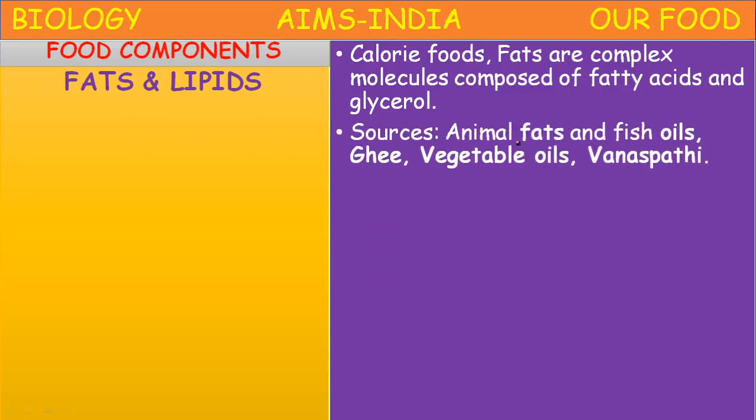The sources of fats are animal fats like fish oils, ghee, and vegetable oils like sunflower oil, groundnut oil, and vanaspati. Vanaspati means dalda, which is made by the hydrogenation of oils.